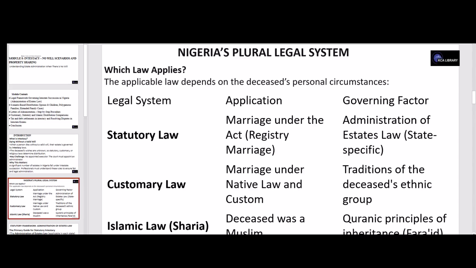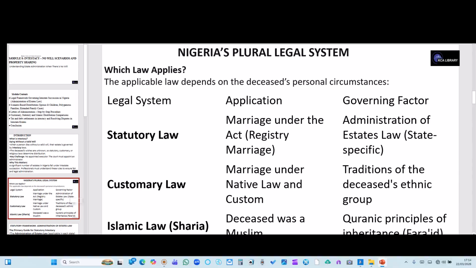Which law applies? The applicable law depends on the deceased's personal circumstances. The legal systems: number one is statutory law. It applies in marriage under the Act, that is registered marriage. The governing factor is the Administration of Estate Law, that is state specific. Then we have customary law, where the application is marriage under native law and custom. The governing factor includes the tradition of the deceased's ethnic group.